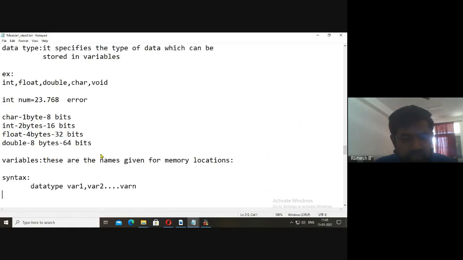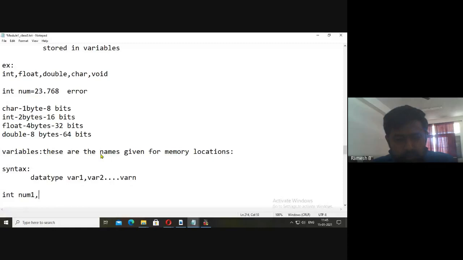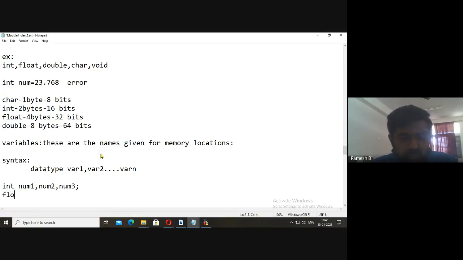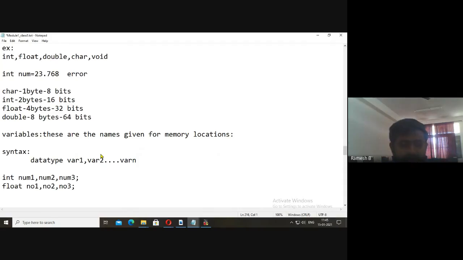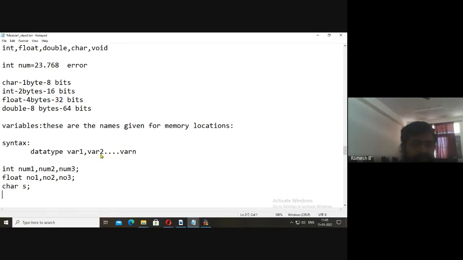If you take the example, int num1, num2, num3, etc. Say float, this time I'll write num1, num2, num3, etc. If you want the character data type, char s, I may declare it like this.